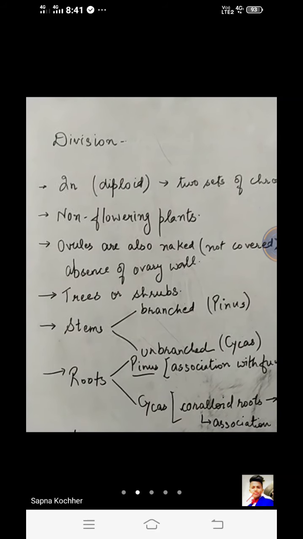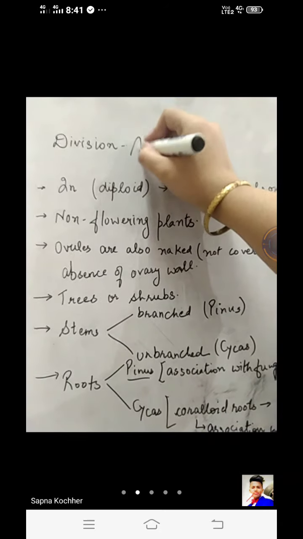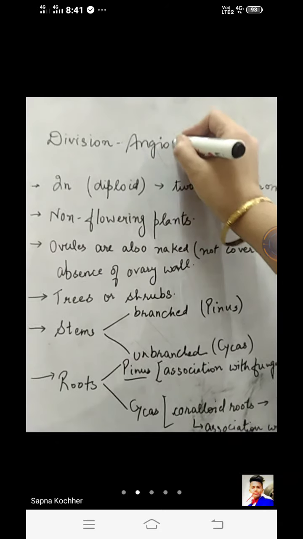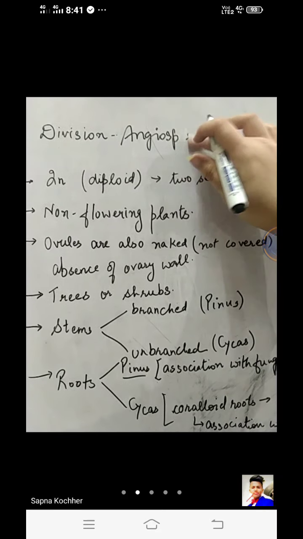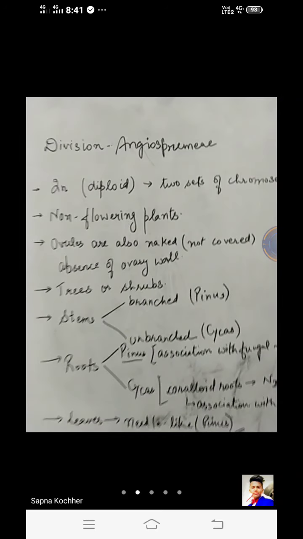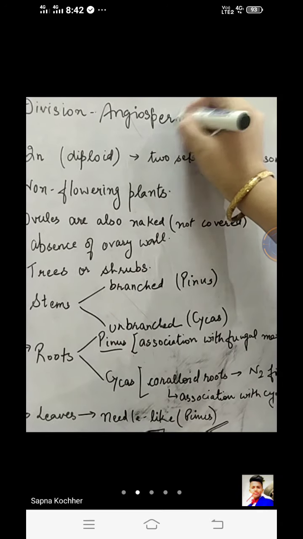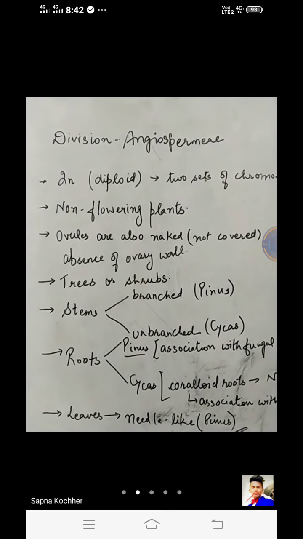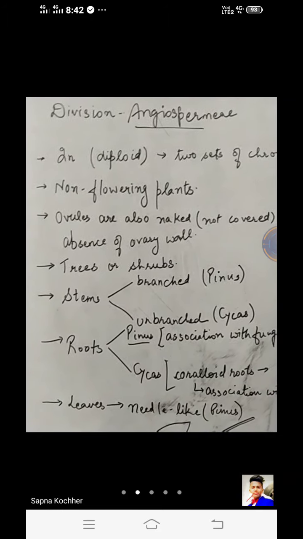Angiosperm members are the ones which bear flowers. So these are the flowering plants, right?